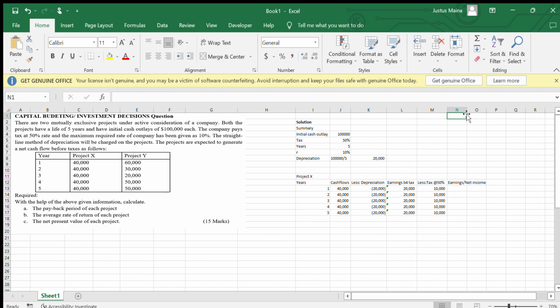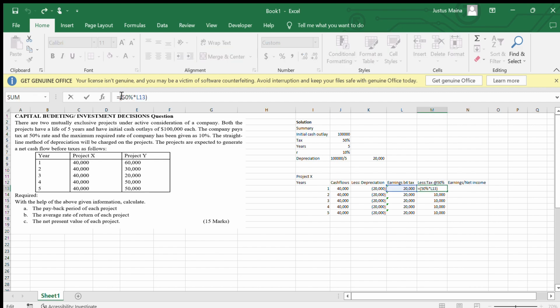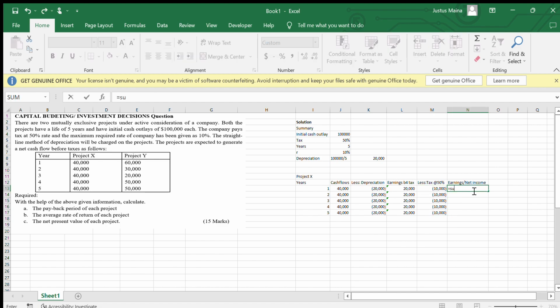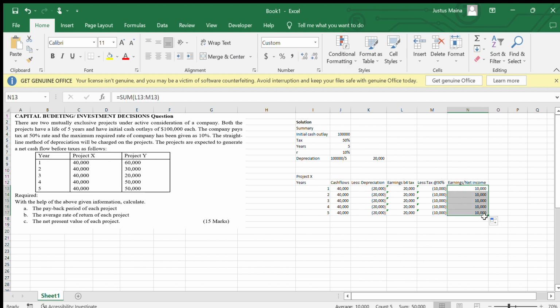In finance or accounting, anything in brackets is a deduction. Finally we get 10,000 as the net income.